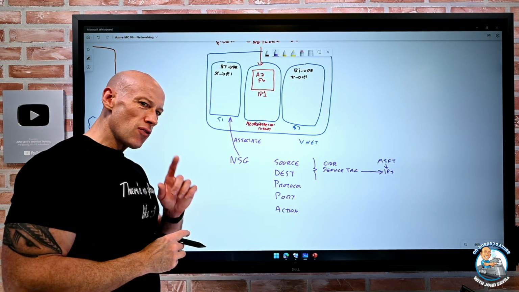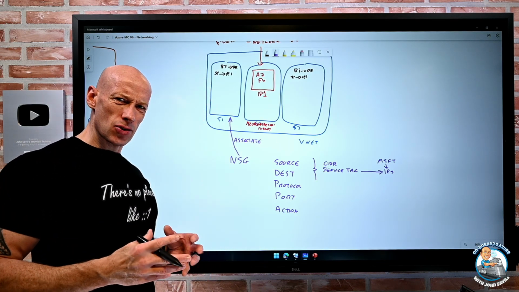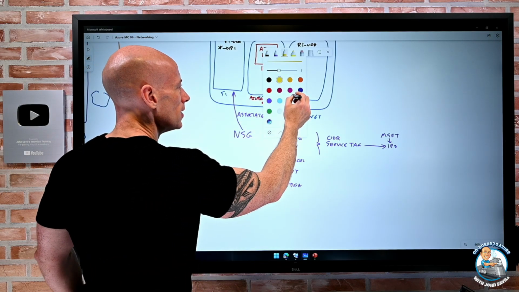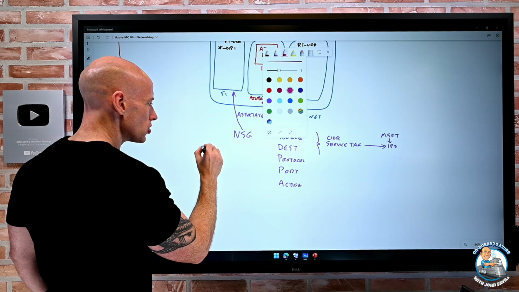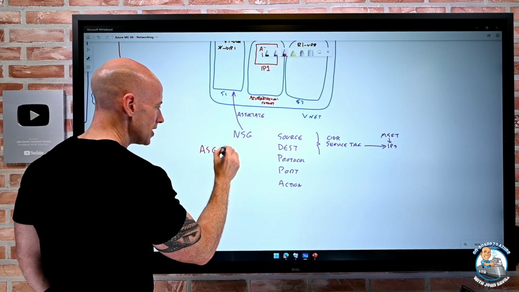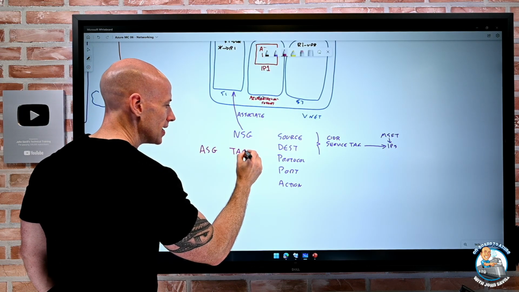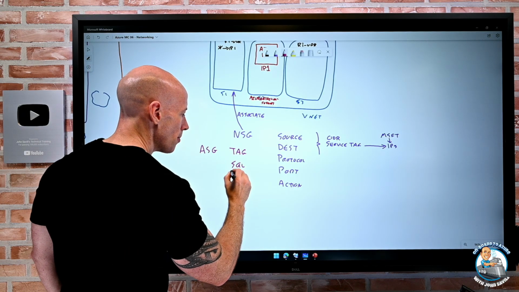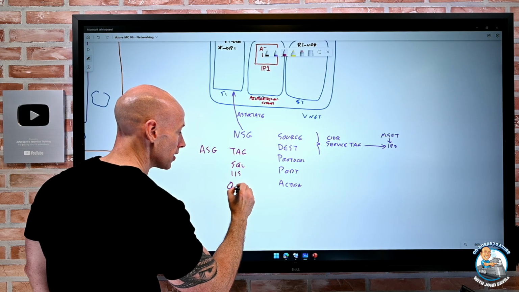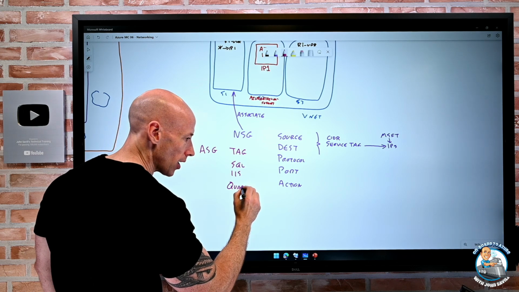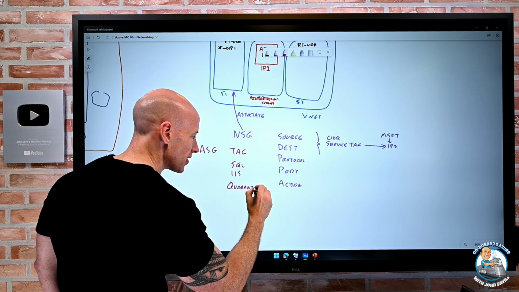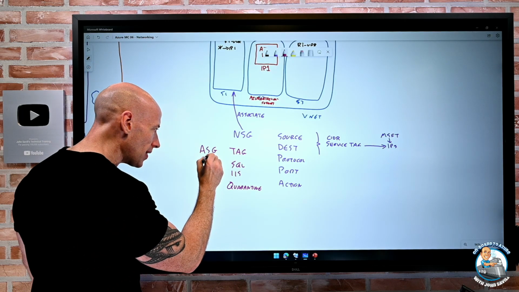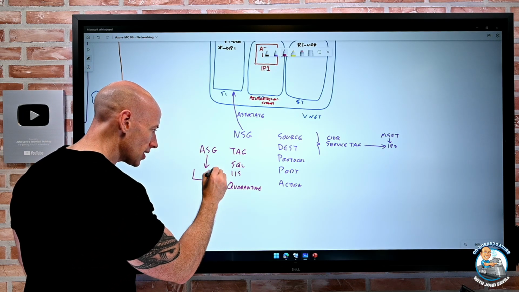Now you saw the idea of an application security group. So what's an application security group? Well, an application security group is really just a tag. That's all it is. It's a tag. So I might call it SQL. I might call it IIS. I might say quarantine, because that's an interesting one. One of the things I might want to do is, if I detect some issue, tag the network interface card because I apply the ASG to the NIC.